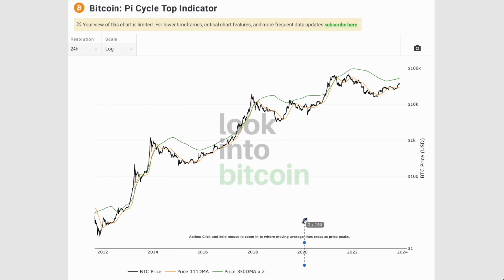So the halving year 2020, for instance, this is a very important year for Bitcoin because we tend to see upside deviation, downside deviation, and once that final deviation occurs, we see support holding of the orange 111-day moving average. The same thing was the case in 2016, so that's also another halving year, and you can see here holding of support of the Pi Cycle Top moving average all the way to new all-time highs.